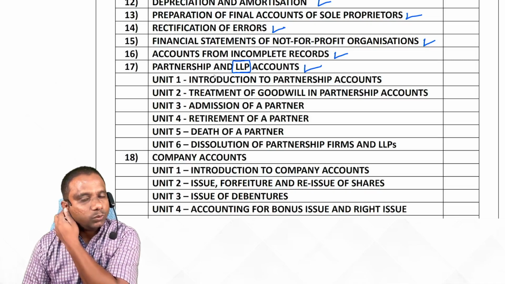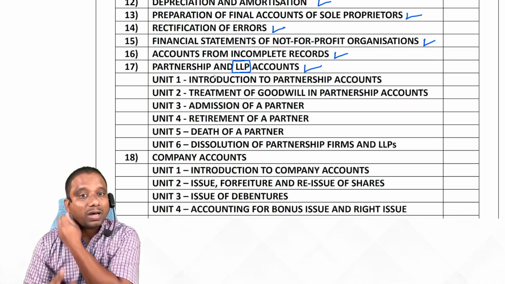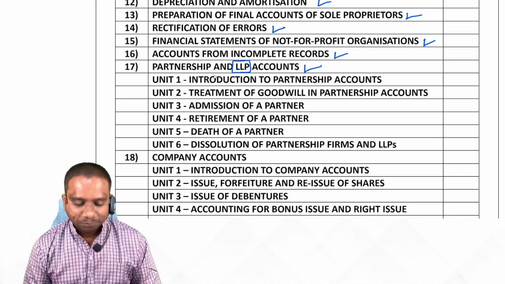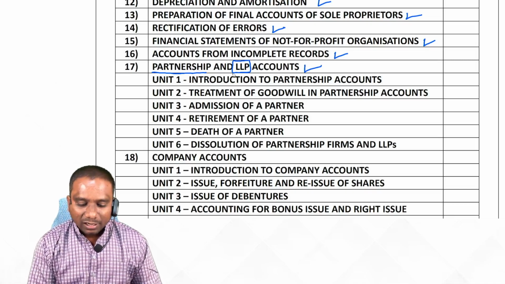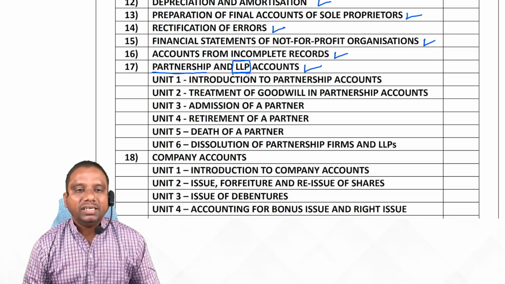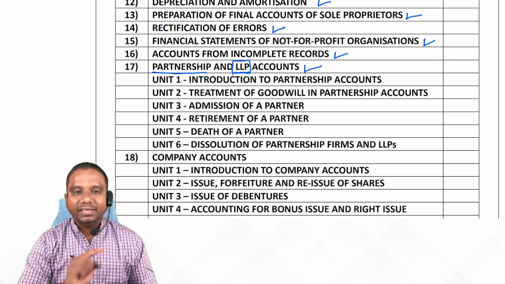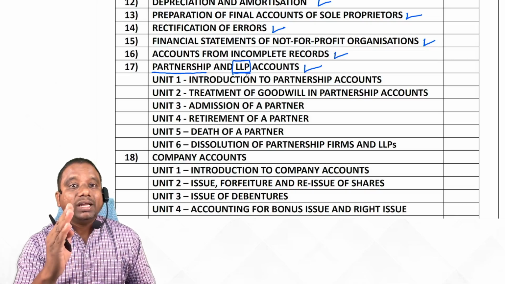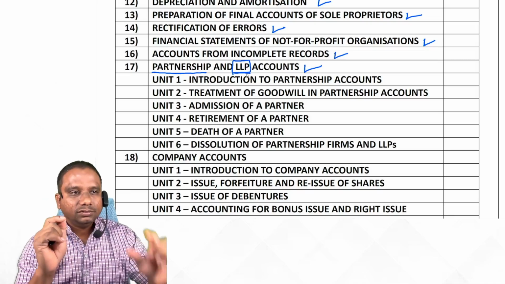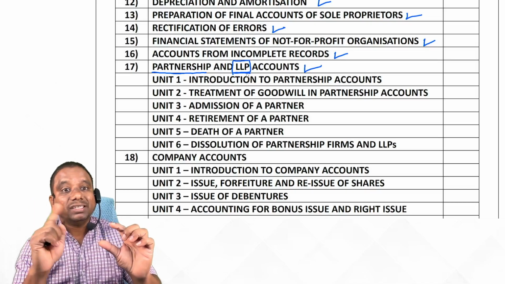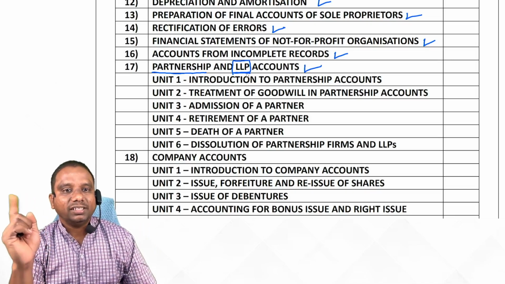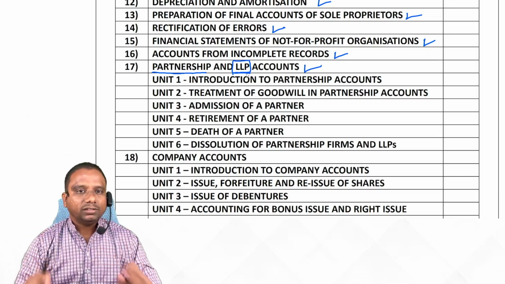In your law subject, we have the Partnership Act 1932 and the LLP Act, Limited Liability Partnership Act 2008. So you can relate the accounts of partnership firm and LLP with the Partnership Act and LLP Act in law. Like this, you can compare.